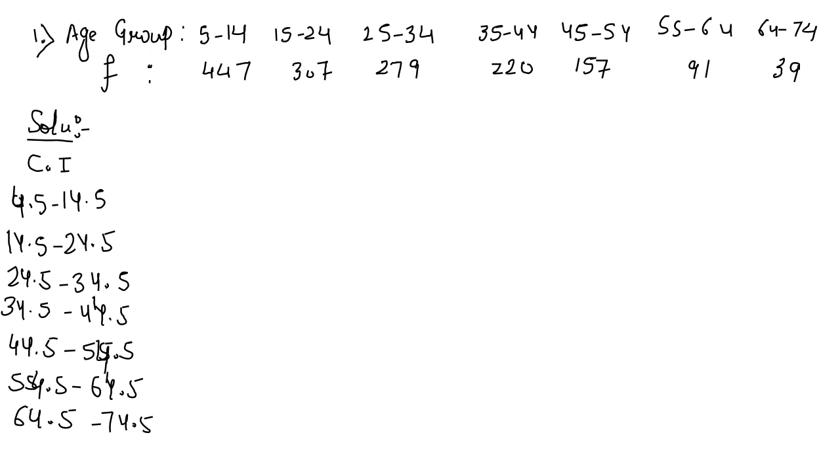In the second column, write down the frequency values. Just write them down as they are. Now here it is given that these are the frequencies, so no need for confusion. These are the frequency values: 279, 220, 157, 91 and 39.